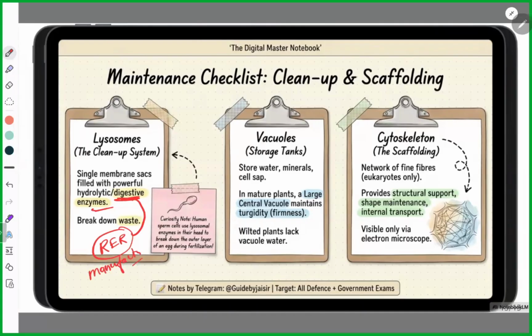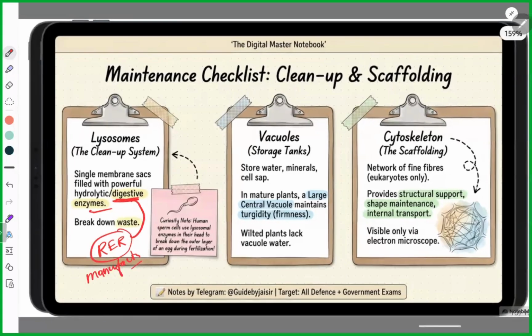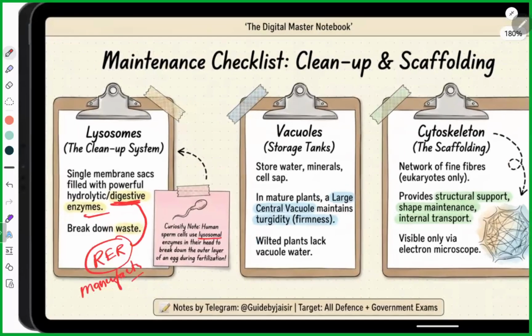And interestingly, human sperm use lysosomal enzymes at their head, because during the fusion of sperm and egg, the head of the sperm bursts open. This bursting is done by these lysosomal digestive enzymes. Very important. The new NCERT added this fact. That's why it is mentioned here.